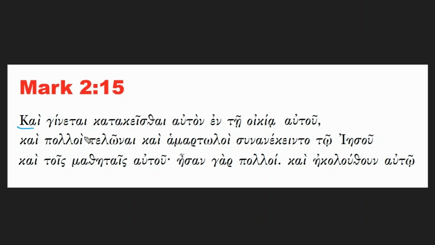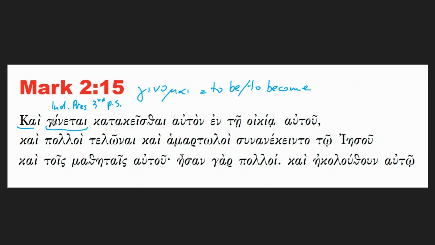So, kai ginetai, so this is indicative present, okay, in the third person singular of the verb ginomai. So, ginomai means to be or to become, okay?